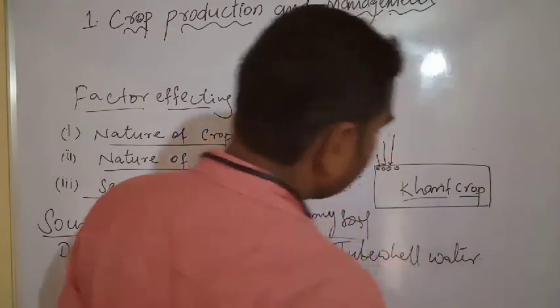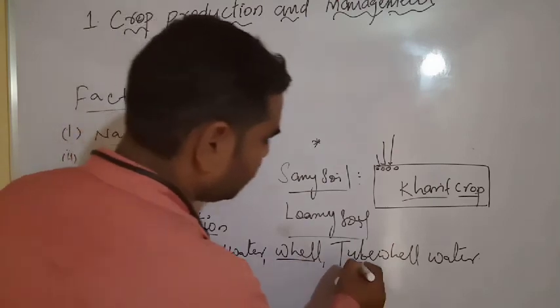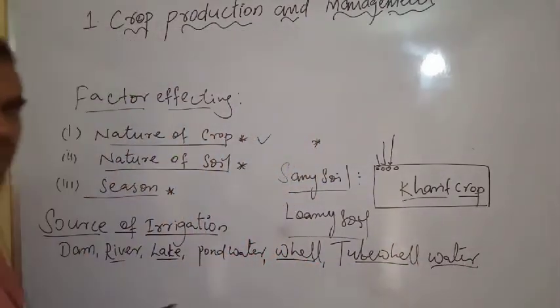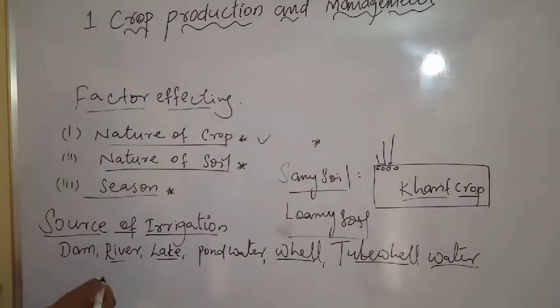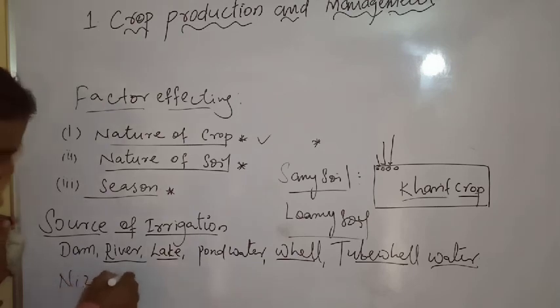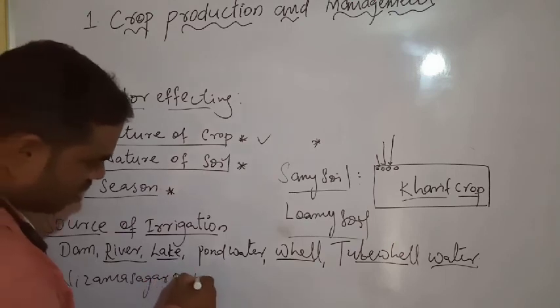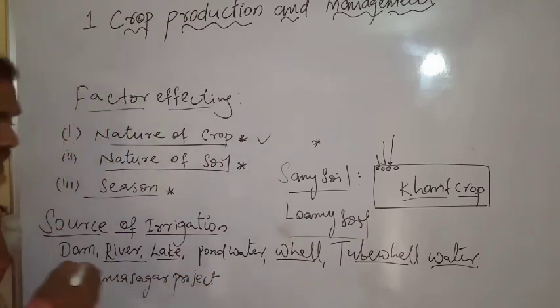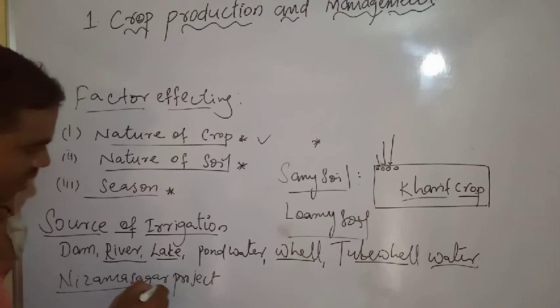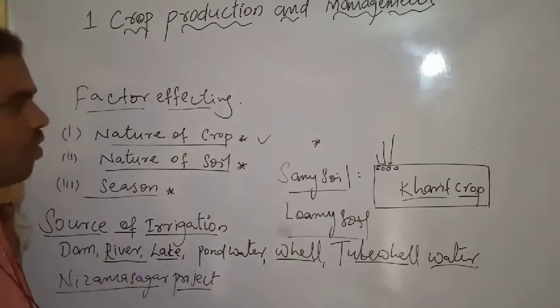In our area there are so many lakes and rivers. For example, in our area there is the Nizam Sagar project. In this, 2-3 districts get water for cultivation of crops.